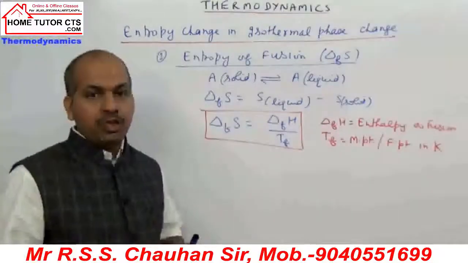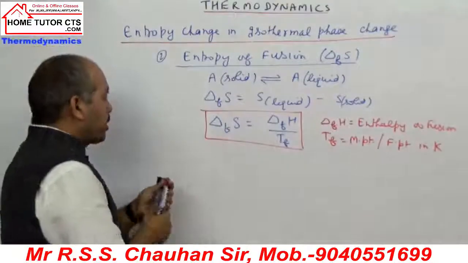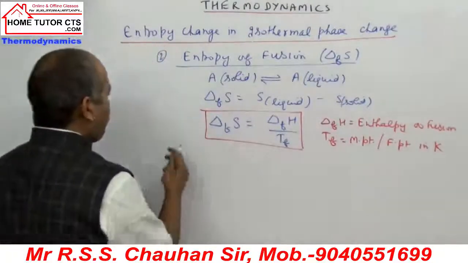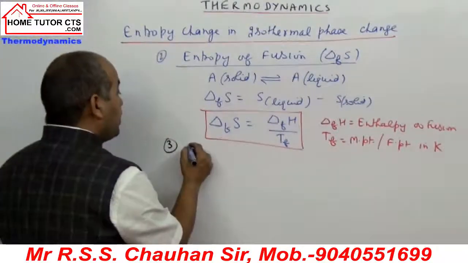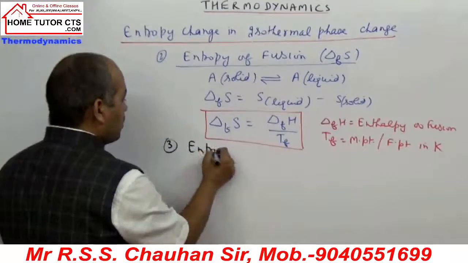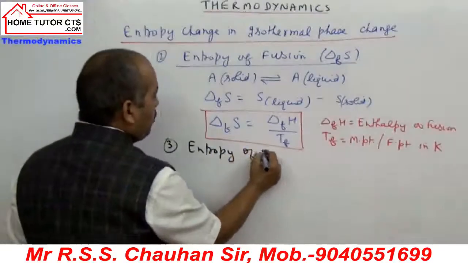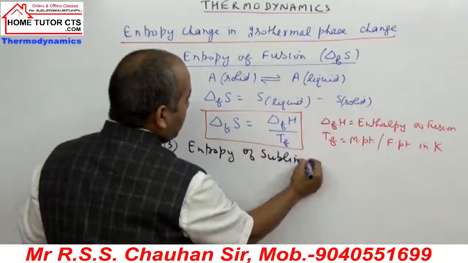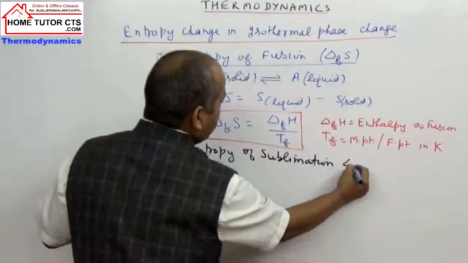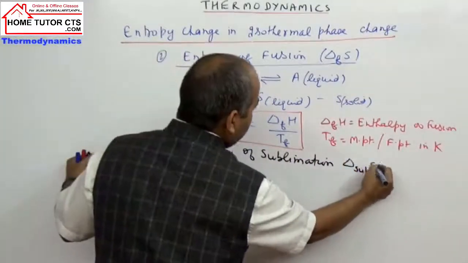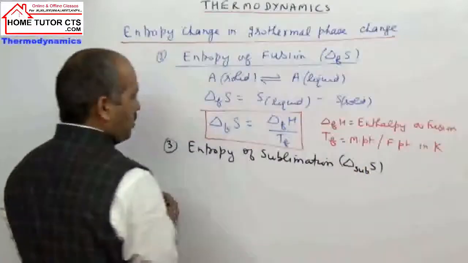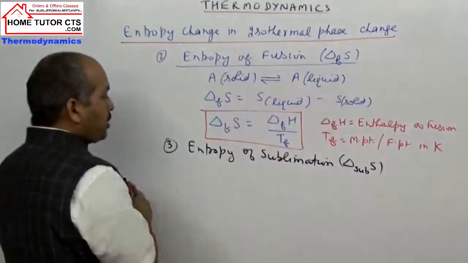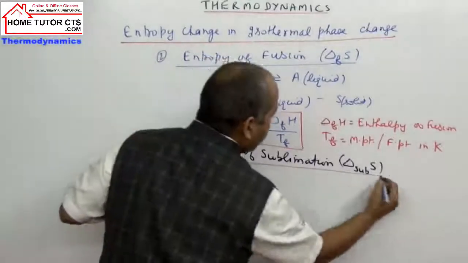That's entropy of fusion. Next can be taken entropy of sublimation. How to find this entropy of sublimation?